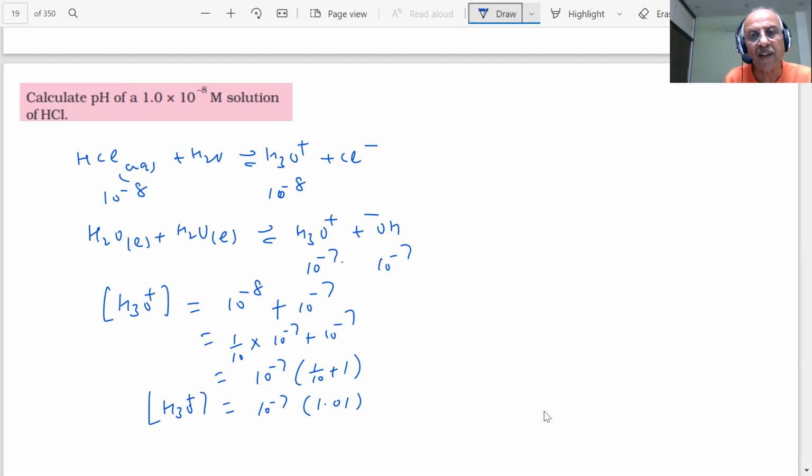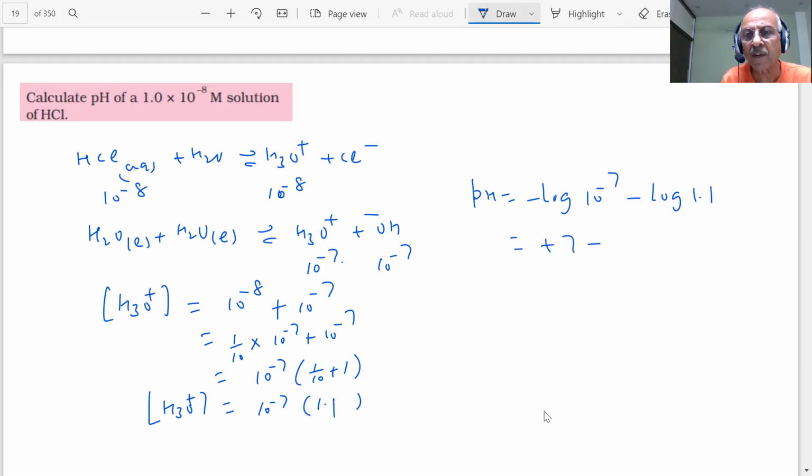Now if you calculate the pH, minus log of 10 minus 7 minus log of 1.01, or make it 1.1, whatever value is there. Minus log of 1.1. So what is it coming to?